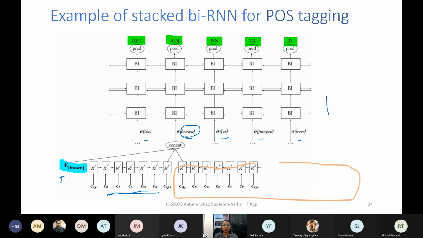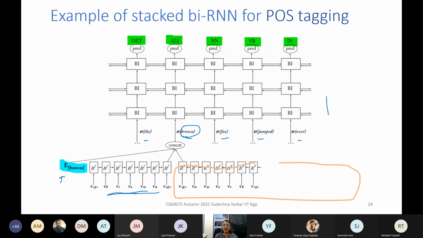So we earlier told you that words or morphemes are the main unit of natural language. However, there are cases when the word is new, the word is unknown. And sometimes the form of the word tells you something about the word. And therefore, in many cases, information about the characters is used to derive the embedding of the word.